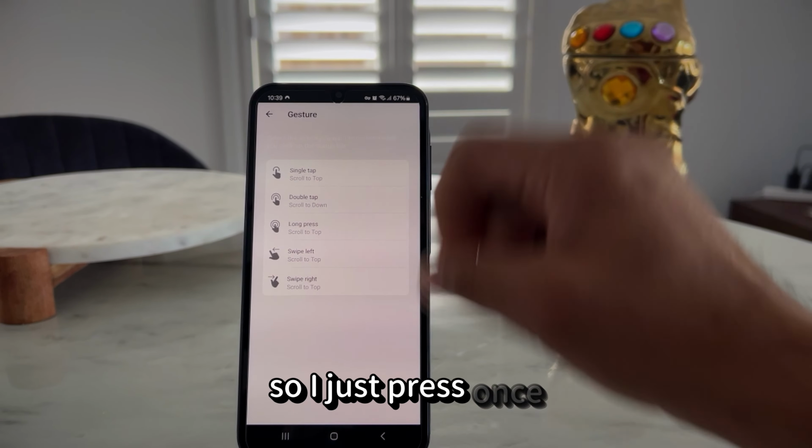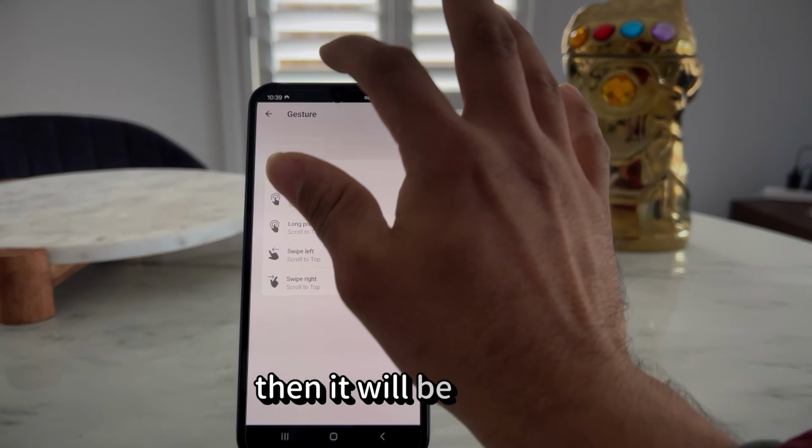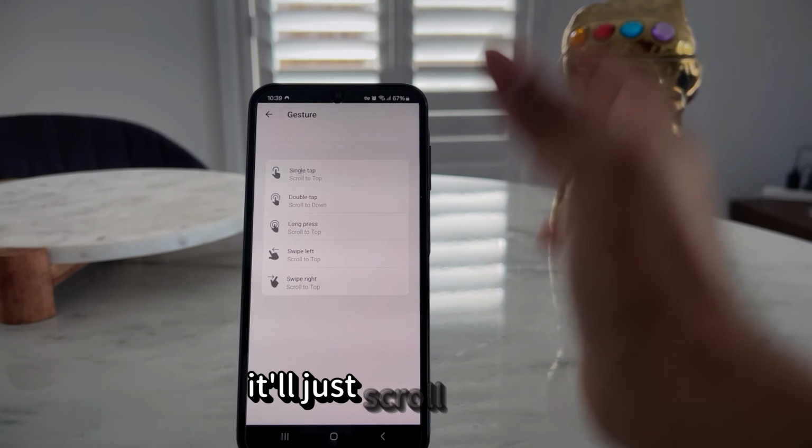So I just press once, and it will scroll. But if you have a thicker screen protector like I have, it will be a bit harder, and you have to tap harder. It will just scroll right up.